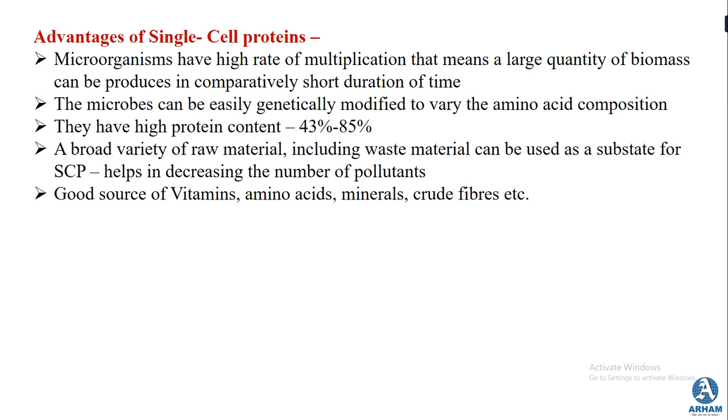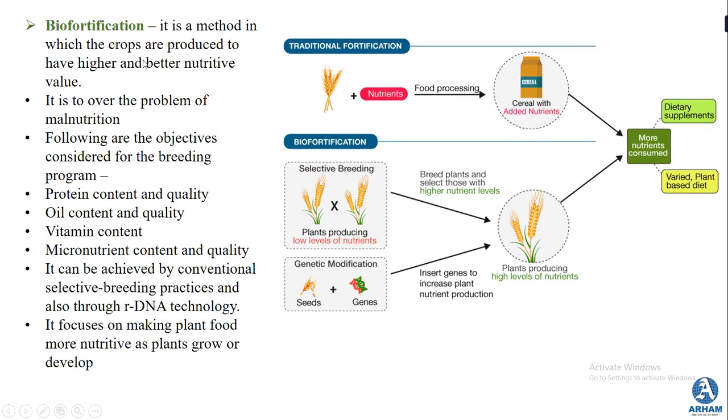Okay, so students, this was about single cell protein. The last part of this is biofortification. This is a method in which the crops that are bred produce a high level of vitamins, minerals and fat. That means these crops have a high nutritive value. Biofortification has come into the picture to overcome the problem of malnutrition in the world.